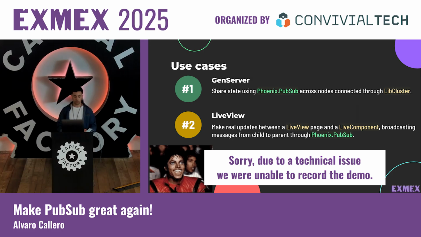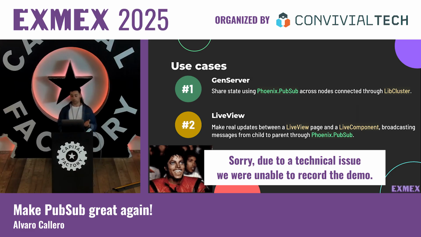Also in the LiveView page, we can see that here we have the handle info. So every time the child sends a message using PubSub, then the parent will make the pattern match in the handle info, and we can update the stream accordingly. So a new car is created, we are going to update the stream, the same when a car is deleted or when it's updated.